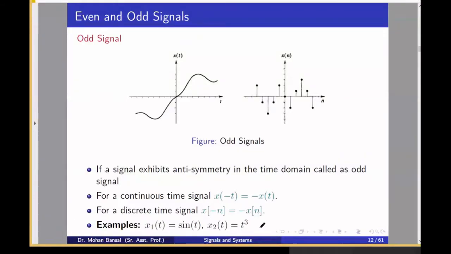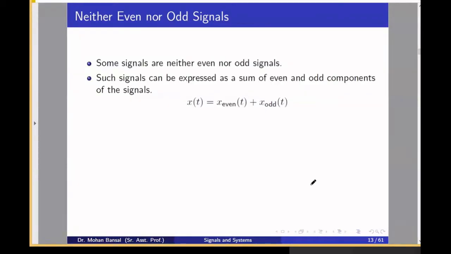If you substitute t equal to minus t in these examples, you will get minus sine t for x1(t) and you will get minus t cubed for x2(t). So these two signals are odd signals. But a few signals are neither even nor odd. In that case, we can represent any signal, neither even nor odd, by the sum of an even and an odd signal.